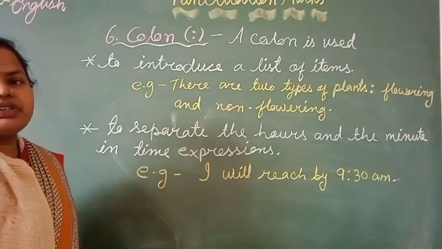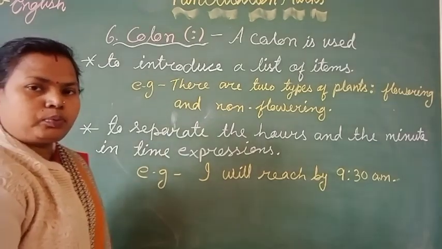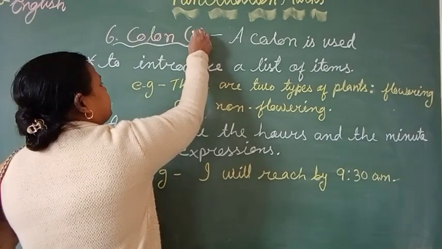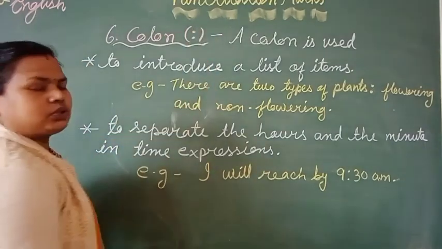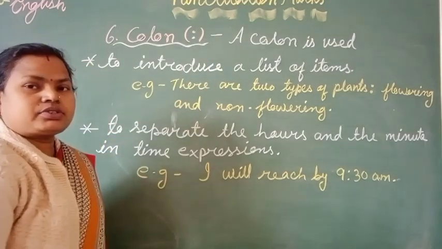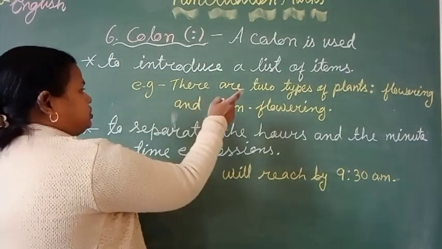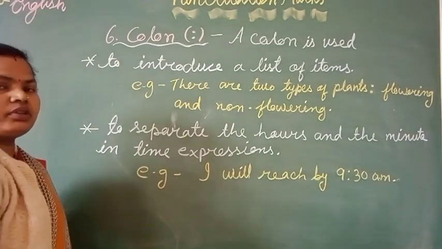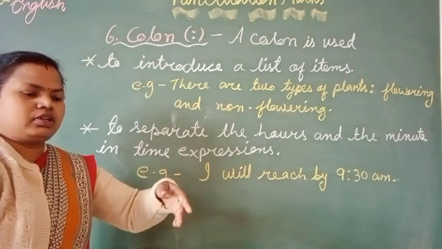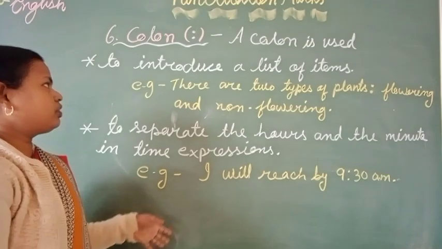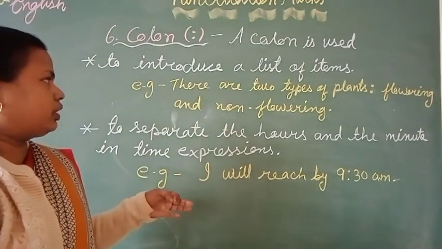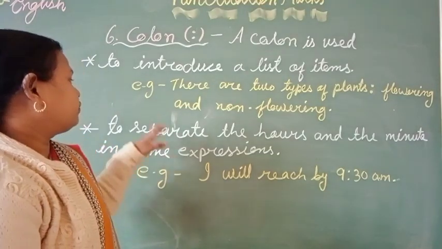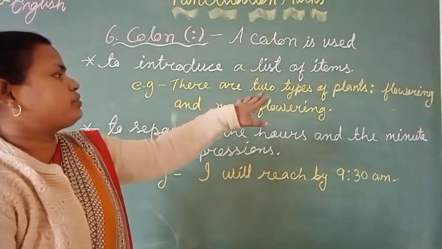colon, which is indicated with 2 points. Here is the symbol of a colon, 2 points together. Dear student, a colon is used to introduce a list of items. Here, as you have studied in the semicolon, in the same way it is also used to introduce a list of items. For example, there are 2 types of plant.